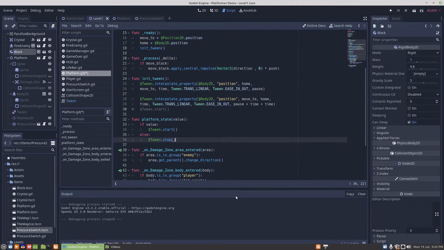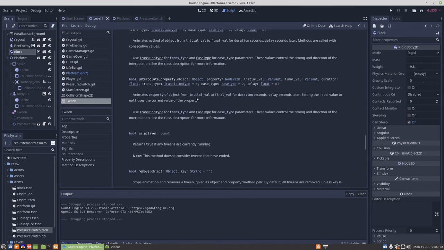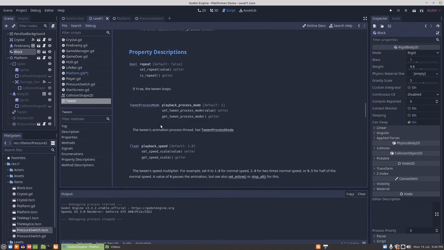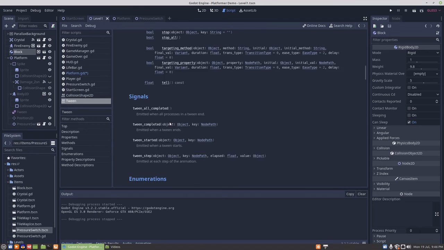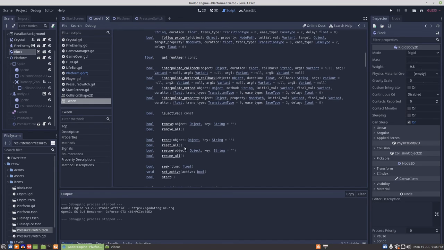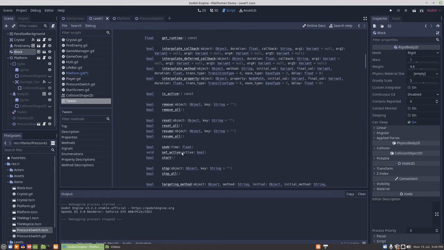Okay, so the thing to do now would be to access the documentation, because stop doesn't work. So we could look through the documentation. Let's see what we have here. Is active. Constant. Set active.